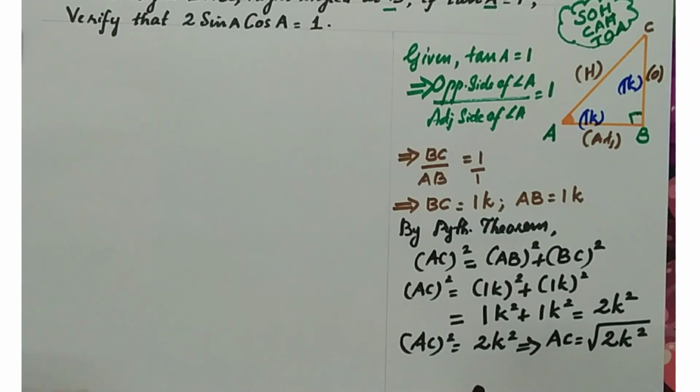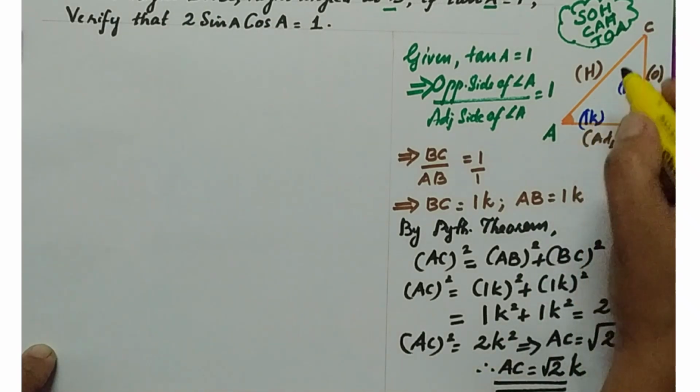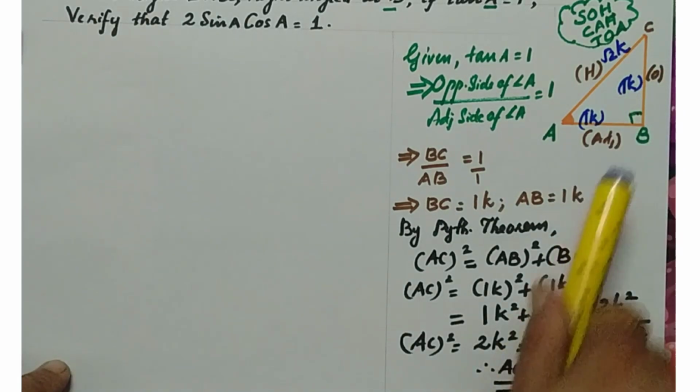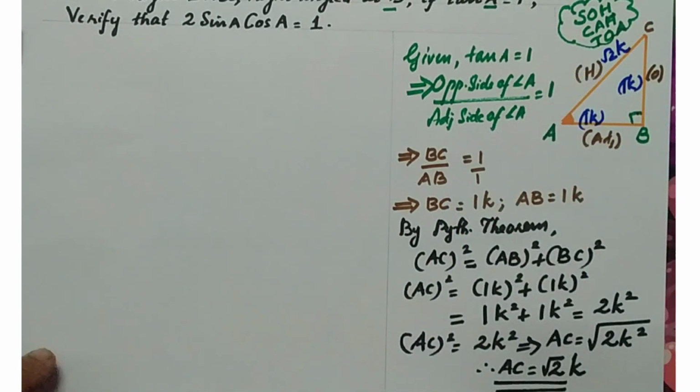What is the root of 2K square? Therefore, AC equals square root of 2 comes out, you get root 2 itself. K square comes out of the root, you get a K. So AC equals root 2K. That we can mark in the figure, AC as root 2K. Thus opposite, adjacent and hypotenuse are obtained. Now you need to verify.